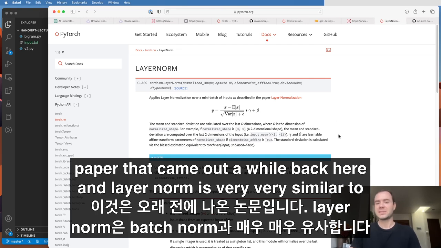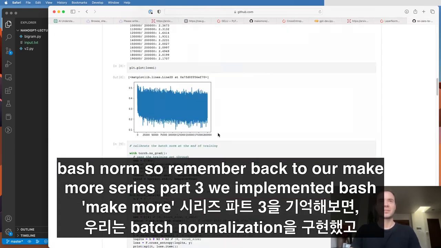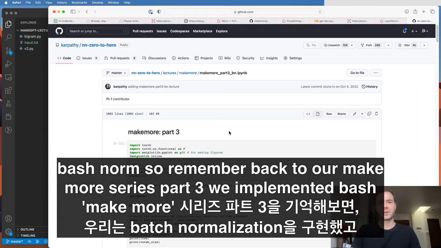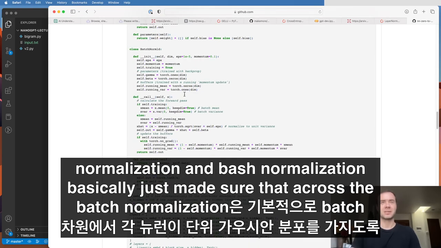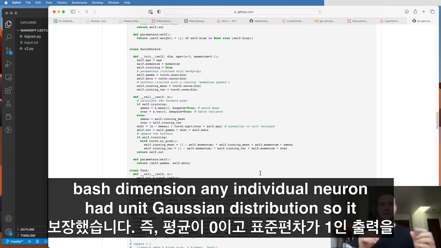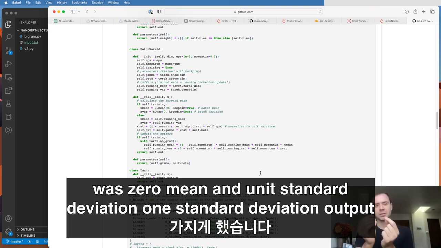And layer norm is very, very similar to batch norm. So remember back to our makemore series part 3. We implemented batch normalization. And batch normalization basically just made sure that across the batch dimension, any individual neuron had a unit Gaussian distribution. So it was 0 mean and unit standard deviation, 1 standard deviation output.